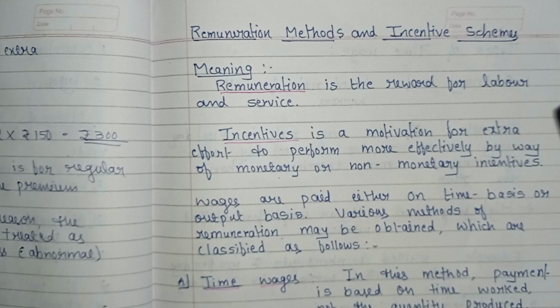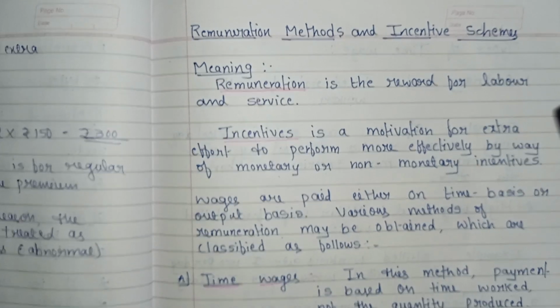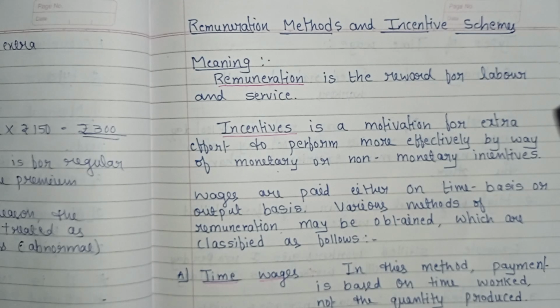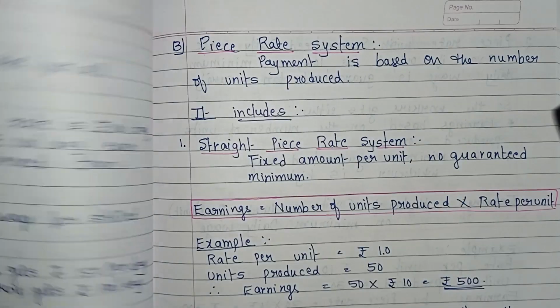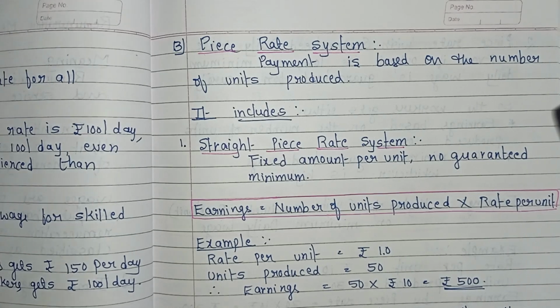In today's class, we are going to learn about the piece rate system. In the last class, we learned about time wages, right? It means payment that is based on time worked, not the quantity produced. Here, the employees are paid based on the amount of time they work, right? Now, in today's class, we are going to learn the second remuneration system, that is the piece rate system.